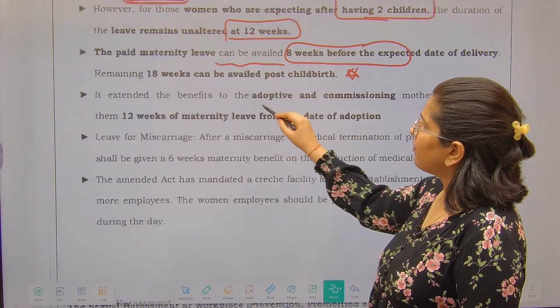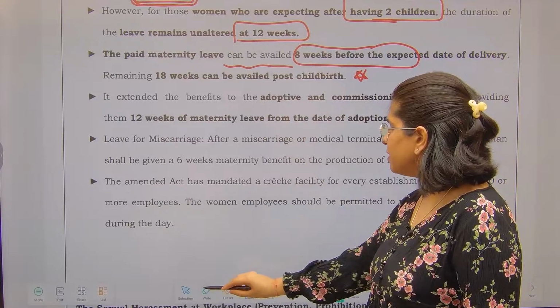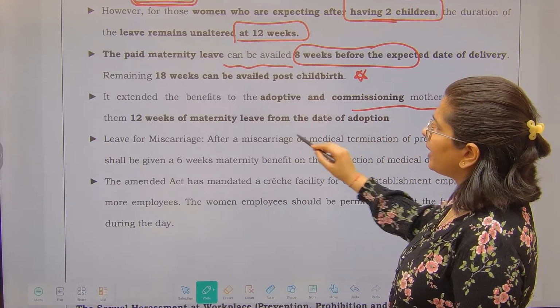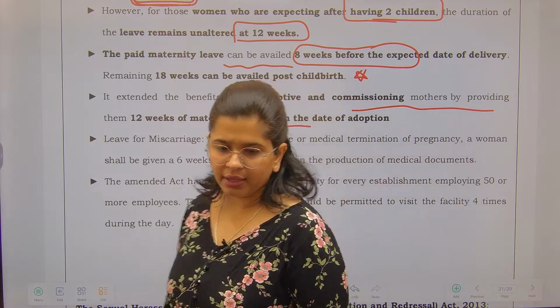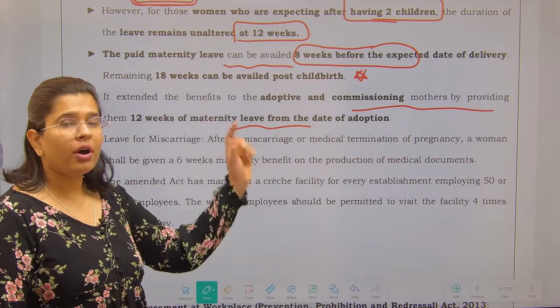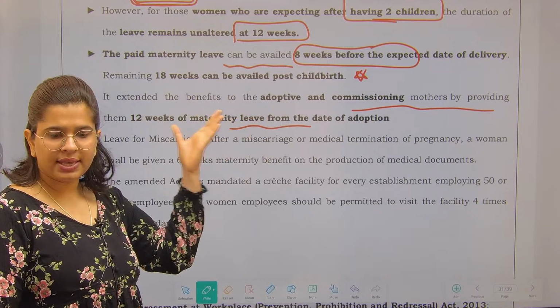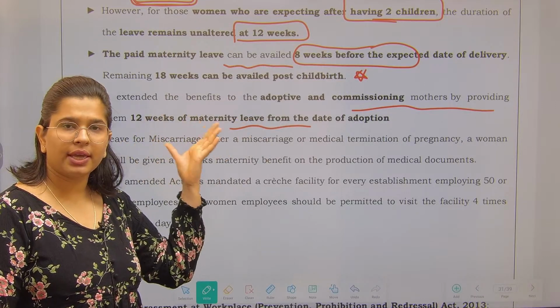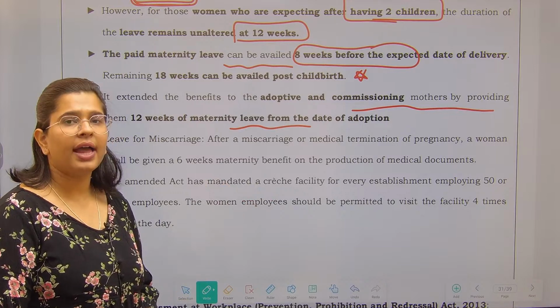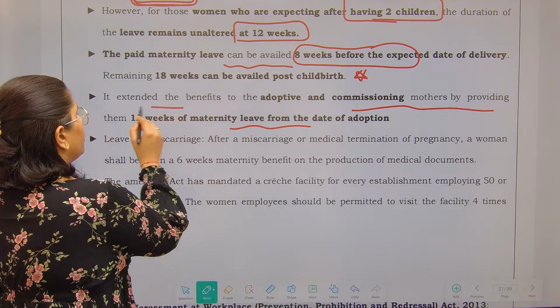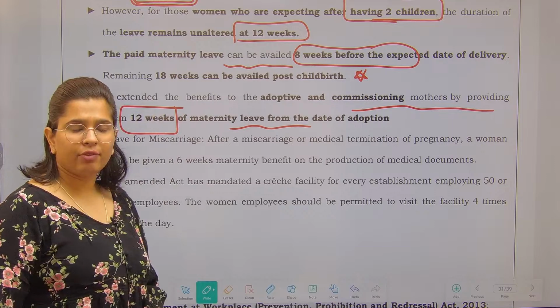It extended the benefits to adoptive as well as commissioning mothers by providing them 12 weeks of maternity leave. Now understand this, this is an important component. Adoptive means if you have adopted a child below the age of 3 months, then you are an adoptive mother and you are eligible for a maternity leave of 12 weeks.